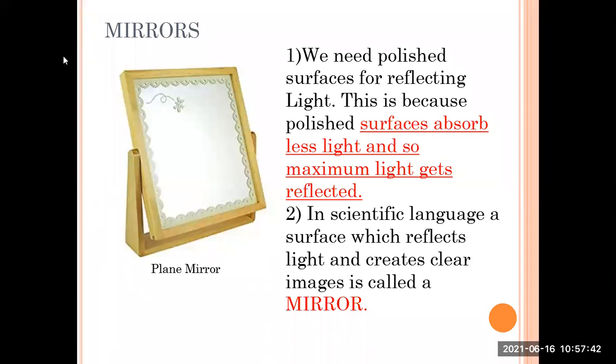So in scientific language, a surface which reflects light and creates clear images is called a mirror. The images are not distorted.